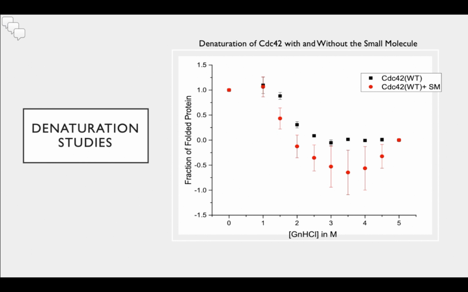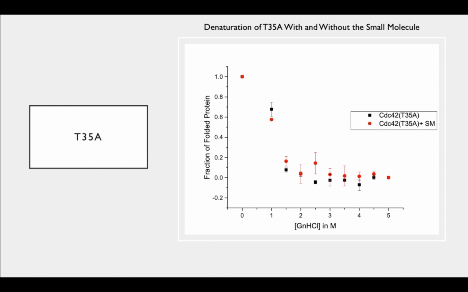You can see here that whether CDC42 has a small molecule or not, it still denatures very similarly, indicating that the small molecule may not have an effect on CDC42's stability. You can also see here with T35A on the same graph that T35A with or without the small molecule denatures very similarly, indicating that there may not be an effect on the protein's stability with the small molecule.